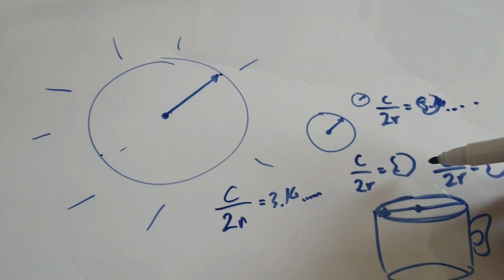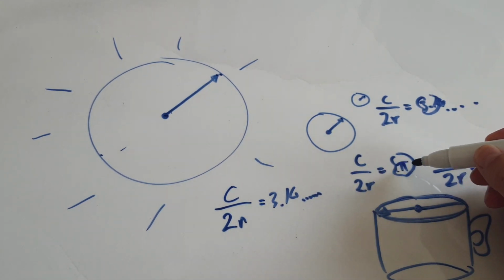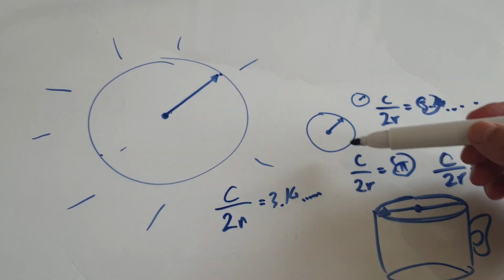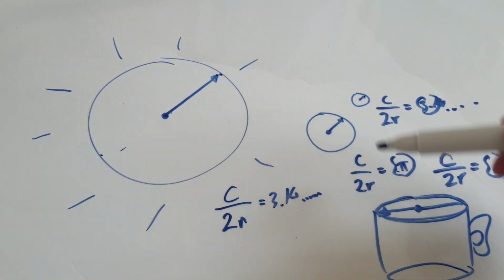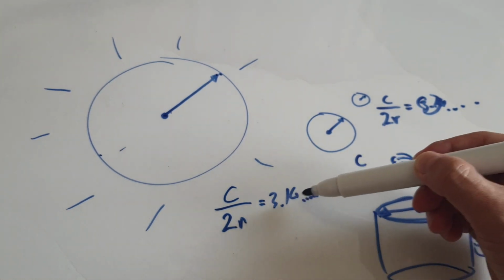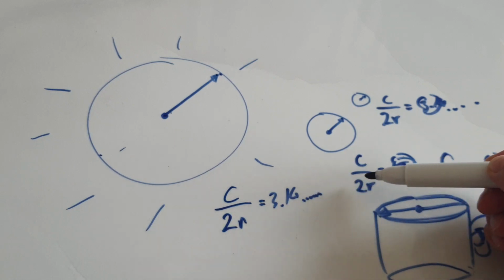Rather than writing this same number again and again, we just use a Greek letter, pi. So pi is really someone noticing that if you get the circumference divided by 2r, this number keeps on cropping up all the time. We just use this symbol to represent that number, pi. But pi is 3.14 something something, and it goes on forever.